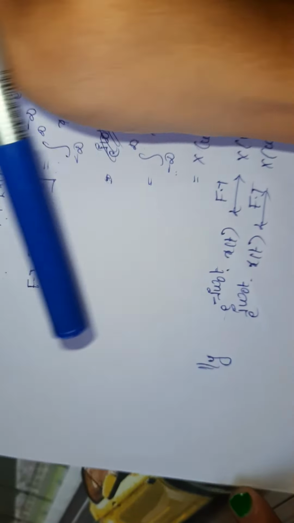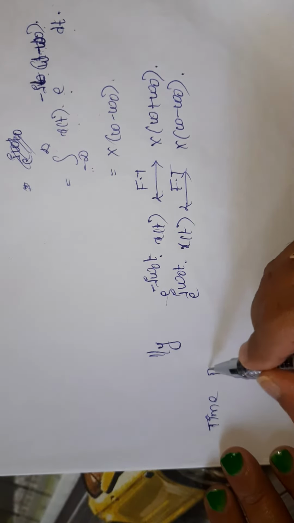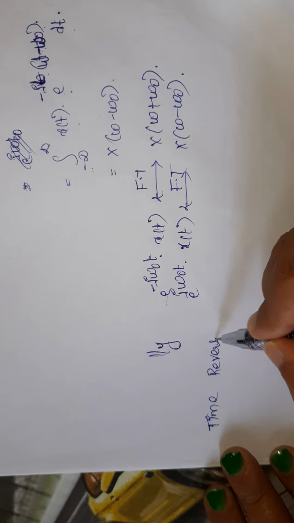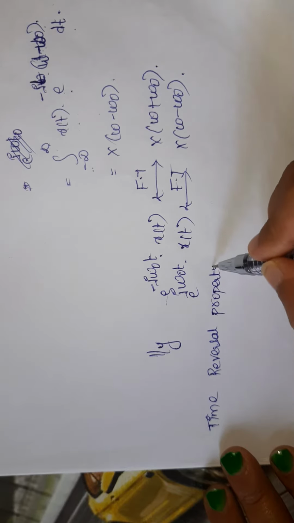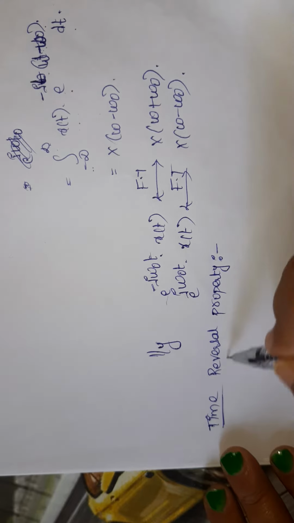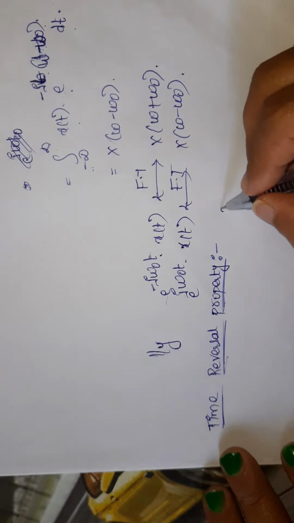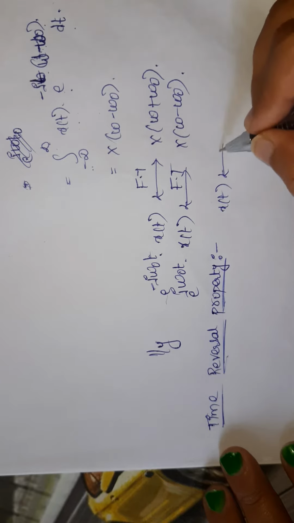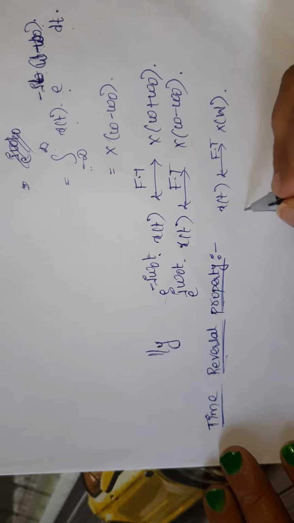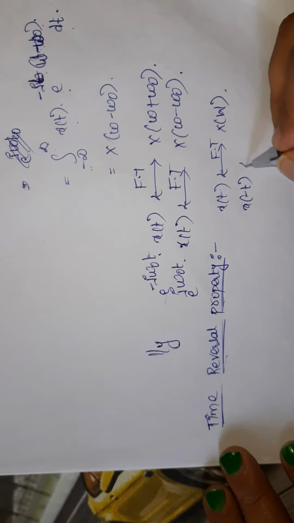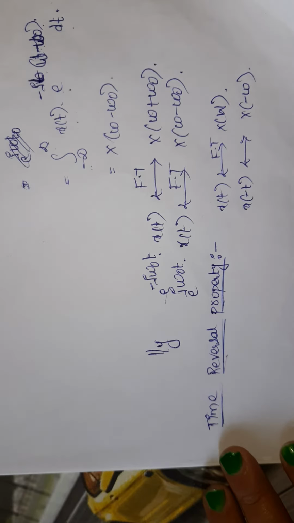The next property I am going to discuss is the time reversal property. The time reversal property states that the Fourier transform of x of t will give us x of omega, and the Fourier transform of x of minus t will give us x of minus omega.